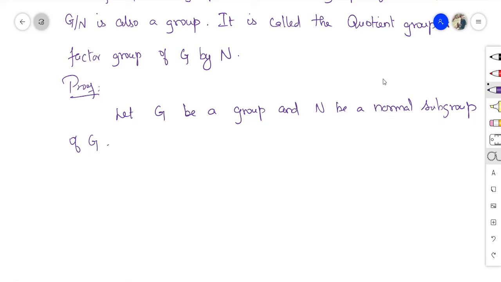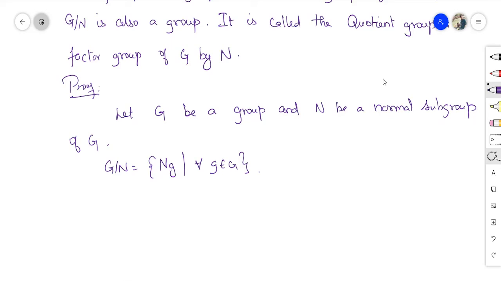Okay. Now define G over N. I'm just defining G over N as the set Ng for all g belongs to G, the collection of all the cosets, either left coset or right coset, you can mention anything. I'm just mentioning right cosets. Ng for all g belongs to G. This is the set G over N.